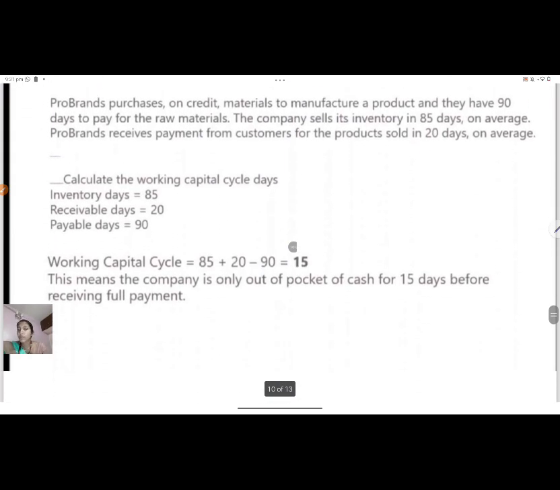See, the answer is given here in the next slide. The working capital cycle, that is 85 plus 20 minus 90, you have received 15. So this means that the company is not out of pocket of cash for 15 days before receiving full payment. That is, the company now has an ample amount of cash, 15 days he is having. So for finishing one operating cycle, the company in short is taking 15 days.